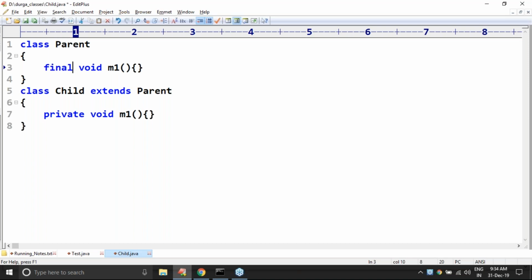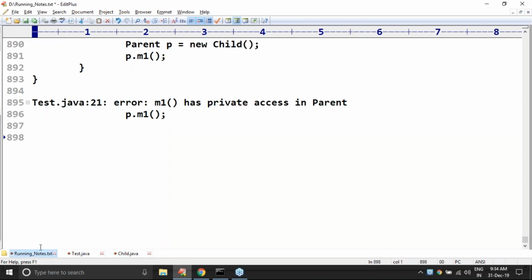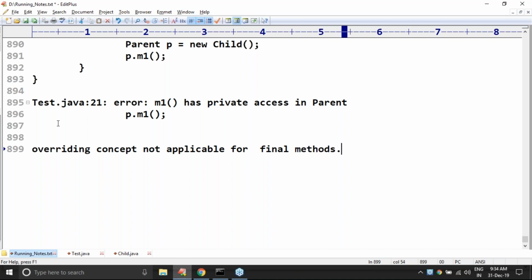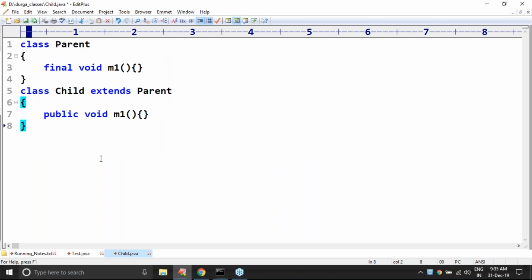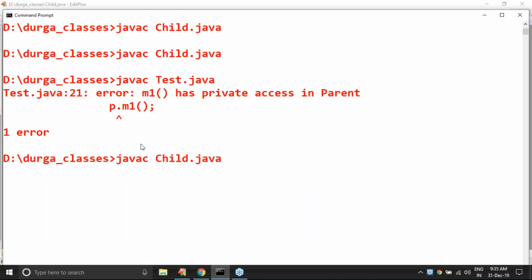Final means the implementation is final. You can't override it. Remember this: a final method you can't override. That's why the overriding concept is not applicable for private methods, and not applicable for final methods. You can't override final methods because the implementation is already final.